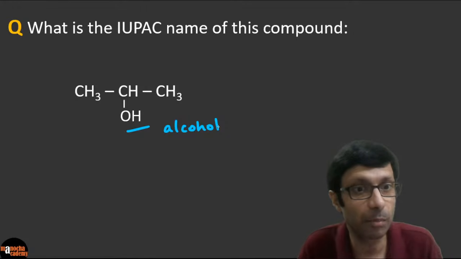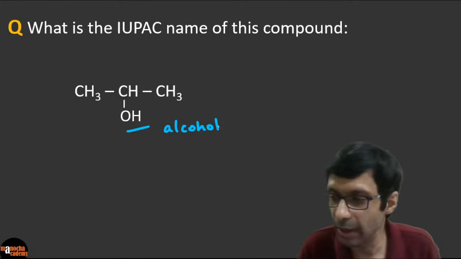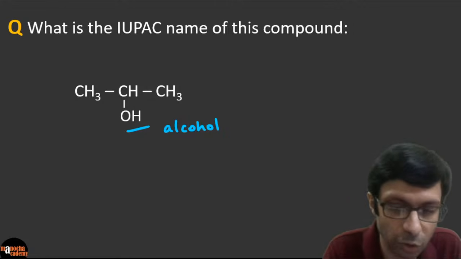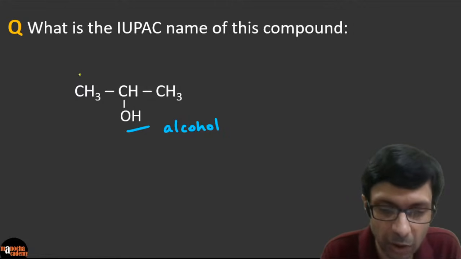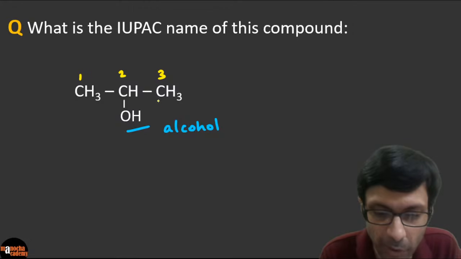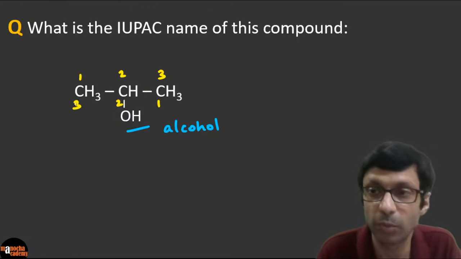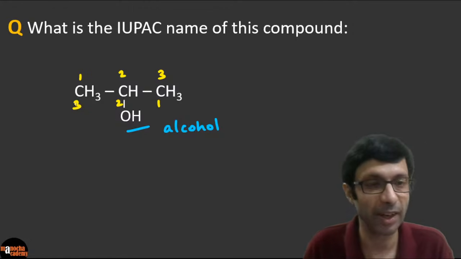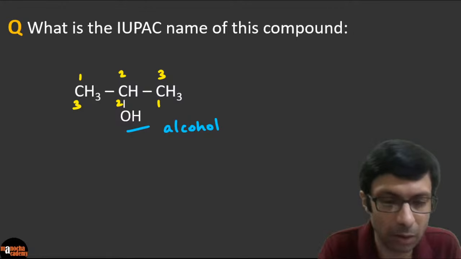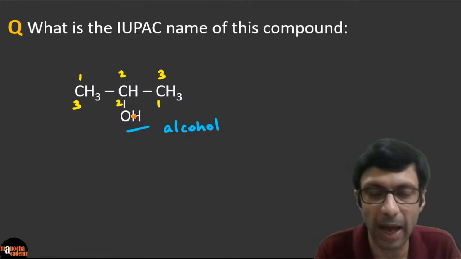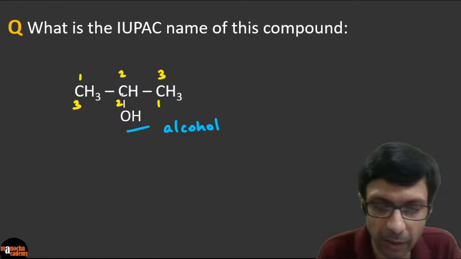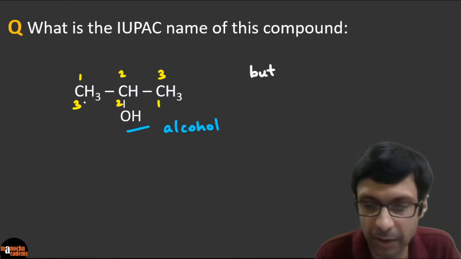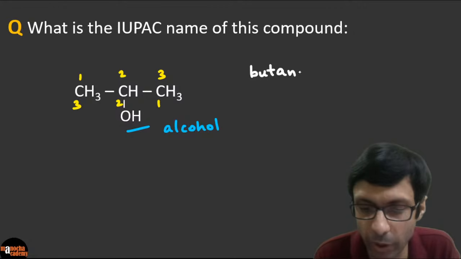Excellent. I see some very good answers here. So guys, if you look at this, there are three. Look at the longest carbon chain: 1, 2, 3, and number it backwards also because sometimes we have to choose the smallest number. If we ignored the alcohol, it would have basically been a 3 carbon chain with just single bonds, so it would have been a butane.